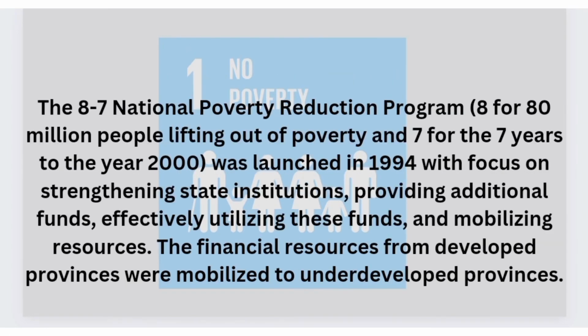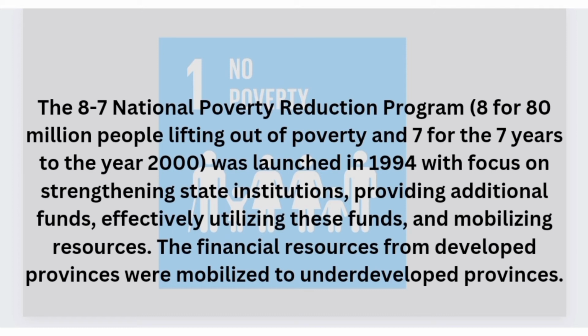Later on, in 1994, the government launched another initiative called the 8-7 National Poverty Reduction Program, which was aimed at lifting 80 million people out of poverty in a period of 7 years. This program basically involved providing additional funds and effectively utilizing those funds, and also mobilizing resources from the developed provinces to the underdeveloped provinces of China.